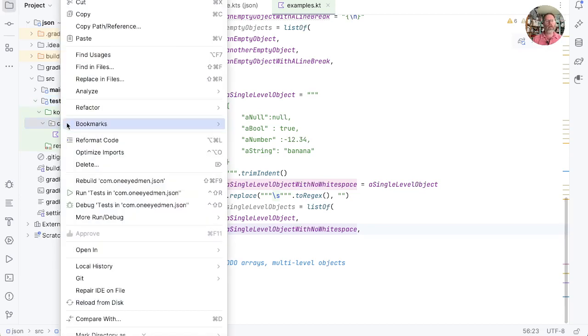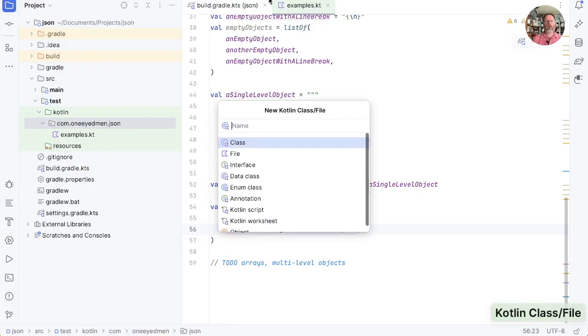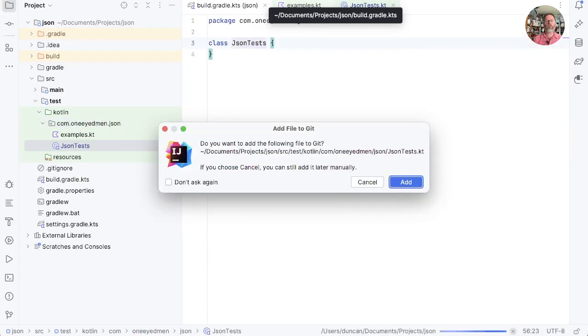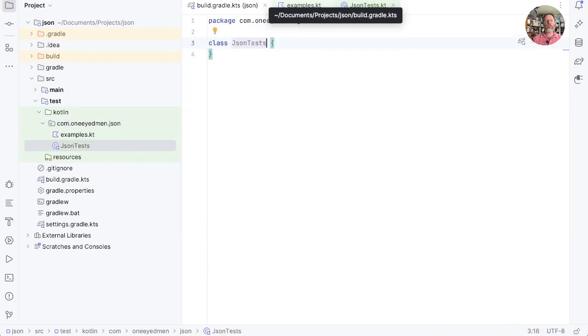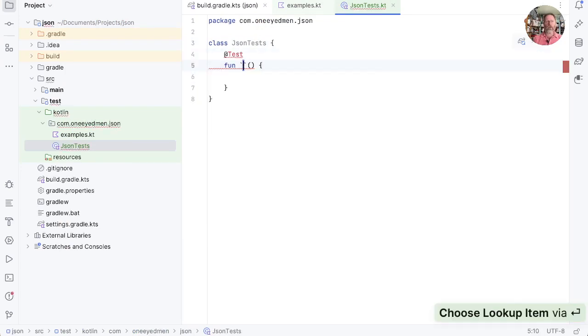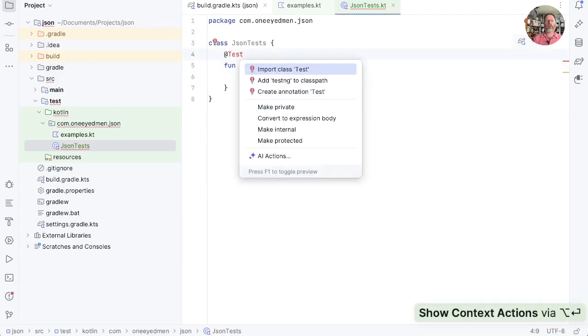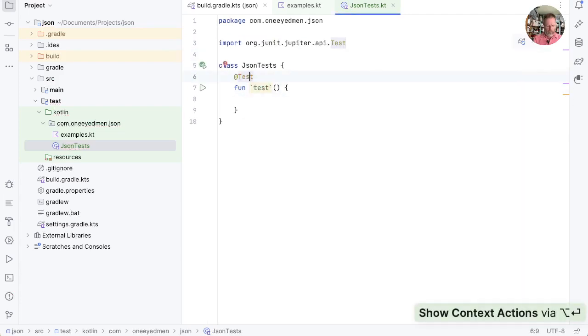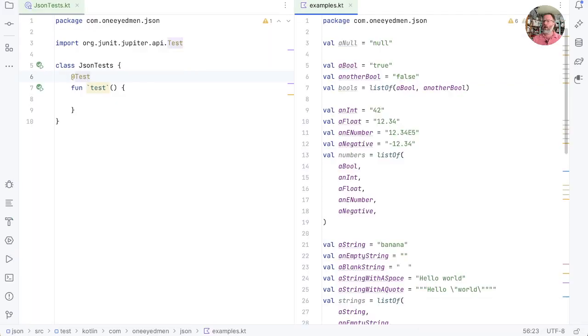I'm going to create one in here, and we'll say new Kotlin file class, and I'm going to call it JSON tests. Add it, and add in a test method, which we'll call, I don't know what, but test for now. And import that. Now if we run, we've got a single test. Good.